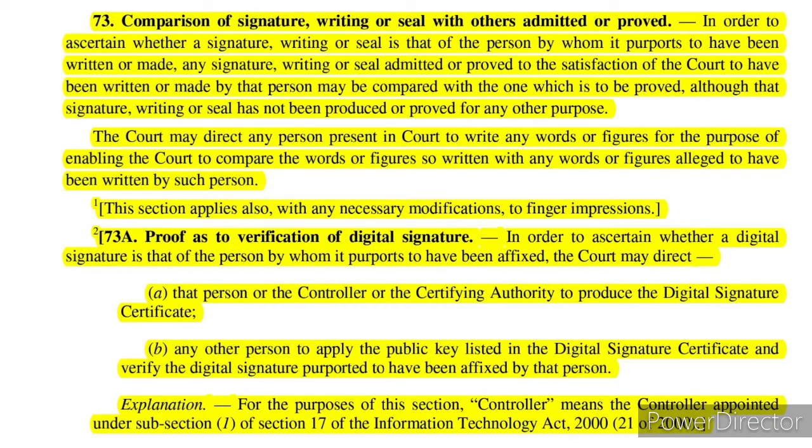Now, section 73 says, comparison of signature, writing, or seal with others admitted or proved. It says, to prove that a signature, writing, or seal was done by the person by whom it is said to be done, the same shall be compared with the admitted ones, and the court may also take a specimen for the same purpose. Now, this provision will apply to pending cases before the court only.